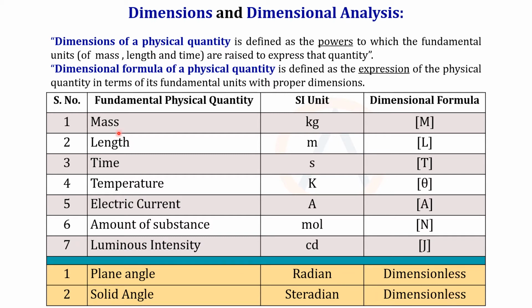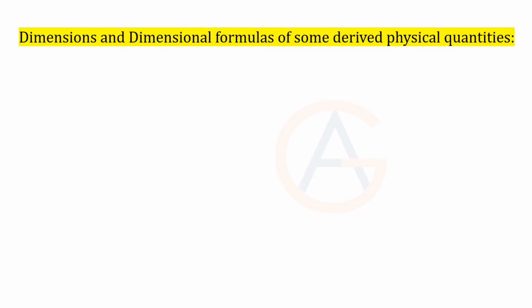Out of these seven, we will be focusing on the most important fundamental physical quantities in mechanics. These are mass, length and time. So just now we are going to play with these three, MLT. Very easy. Let's go. Now we are going to see the dimensions and dimensional formulas of some derived physical quantities.